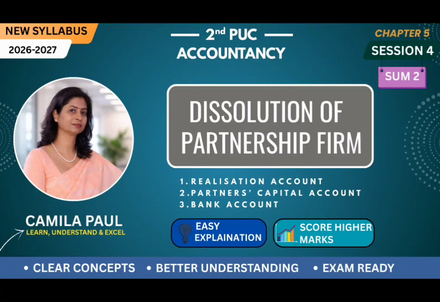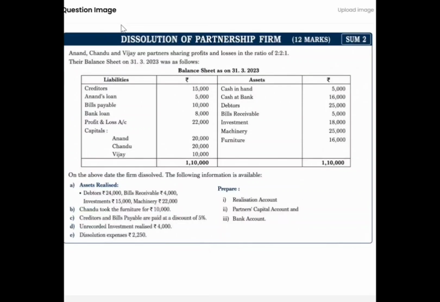Today, let us see another 12 marker under dissolution of a partnership firm. So this is the question given under dissolution of partnership firm, 12 markers. Anand, Chandu and Vijay are partners sharing profits and losses in the ratio of 2:2:1. And the balance sheet as on 31st March 2023 is given as follows. So this is the balance sheet given here.